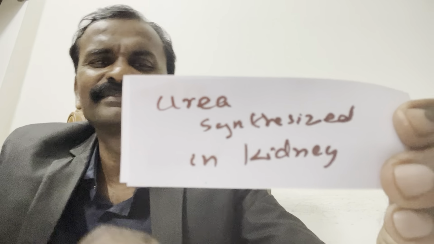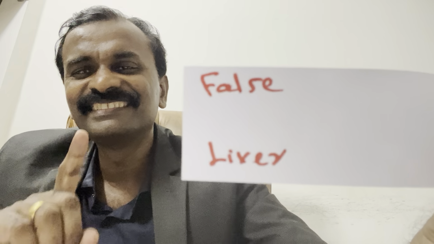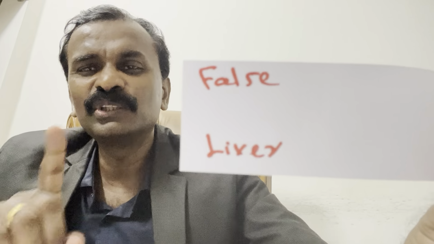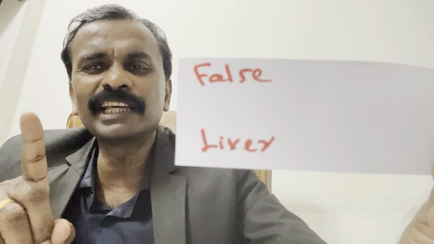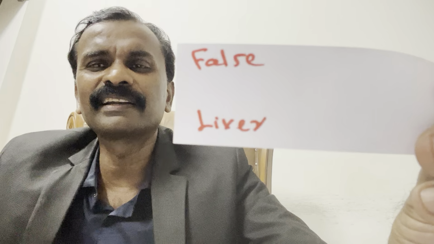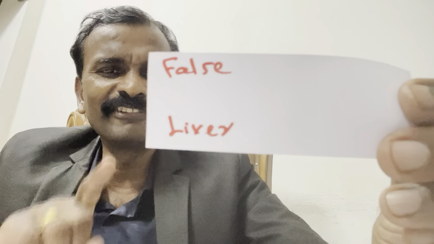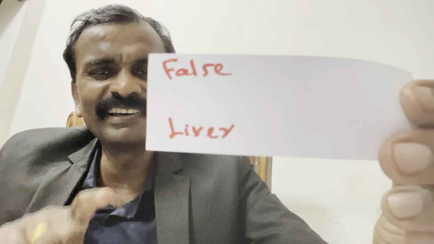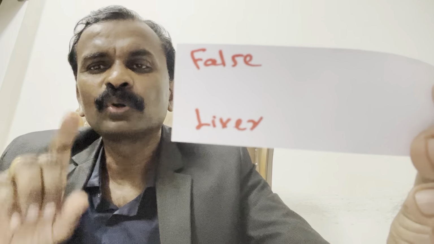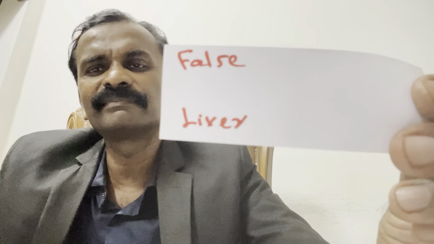From liver. Okay. Liver. Urea is prepared by synthesis from liver. Urea from liver. Bile juice, liver. Bilirubin, liver. Biliverdin, liver. Urea, liver. Cholesterol, liver.